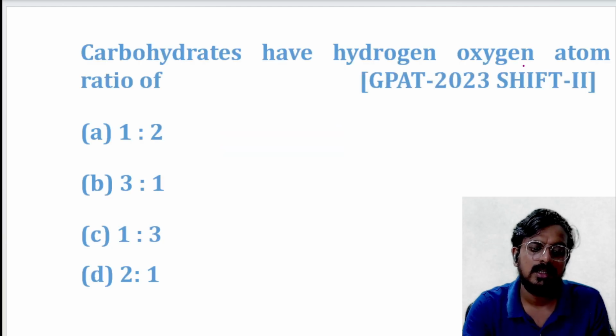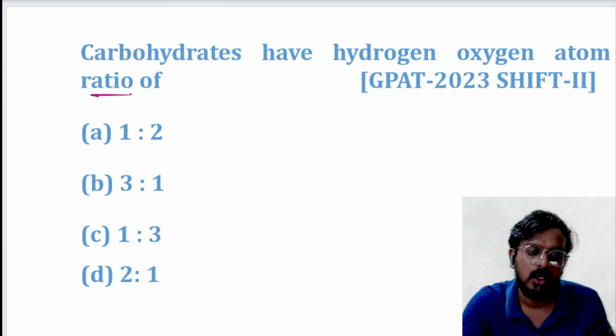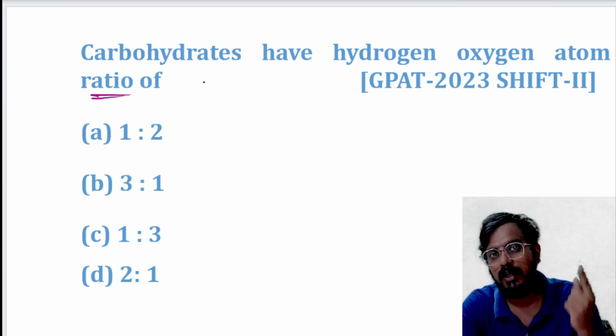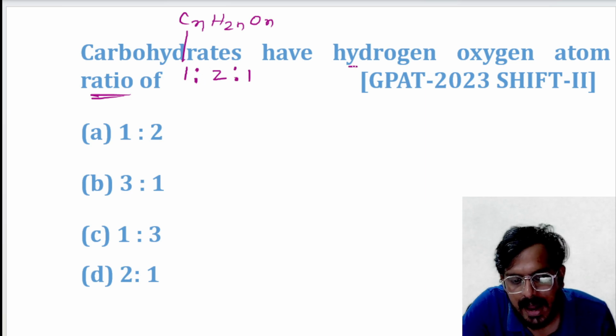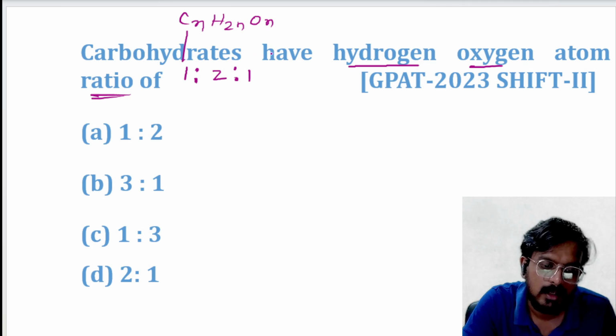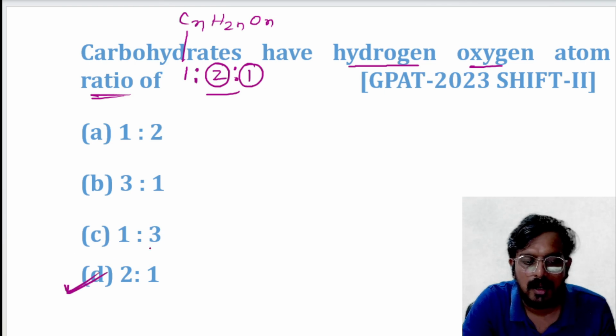So, first question: carbohydrates have a hydrogen to oxygen atom ratio. Recall that formula, CnH2nOn. Carbon is 1, hydrogen is 2, oxygen is 1. So 1 is to 2 is to 1. Now the question is about the hydrogen to oxygen ratio. Hydrogen is 2 and oxygen is 1. That is 2 is to 1. So option D is the correct answer.